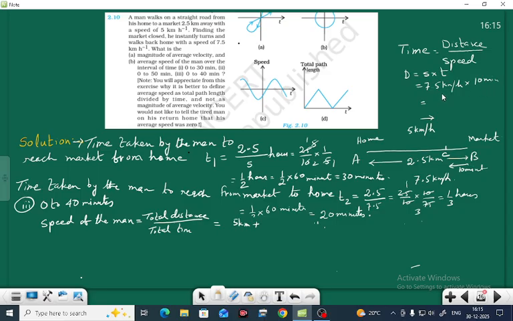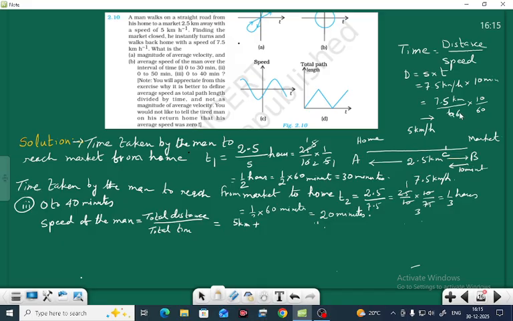So we are getting 7.5 kilometer per hour into 10 by 60 hour.